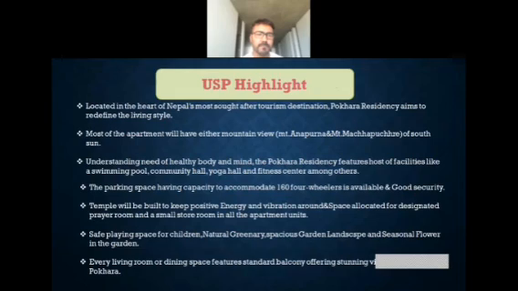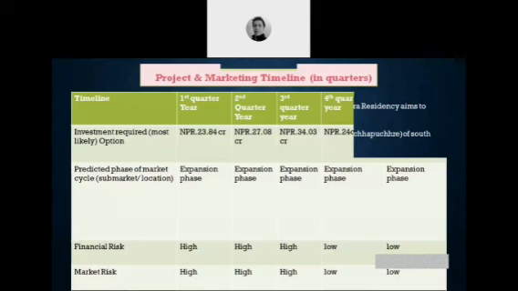Understanding the need of a healthy body and mind, Pokhara Residency features a host of facilities like swimming pool, community hall, yoga halls, and different parking spaces with capacity to accommodate about 160 four-wheelers, with good security systems. And a temple was built to keep positive energy and vibration around the space, with safe playing spaces for children, natural greenery, a spacious garden landscape and seasonal flowers in the gardens. And every living room or dining space features a standard balcony offering stunning views of the Pokhara Valley.